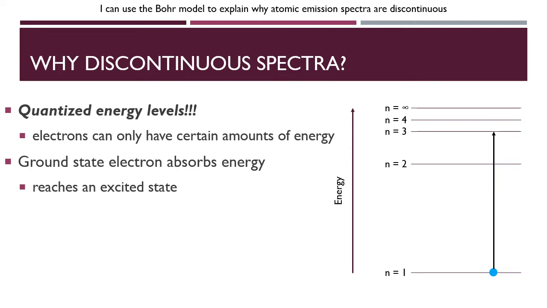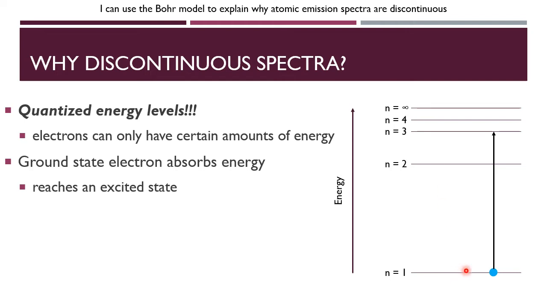Which energy level it goes to just depends on how much energy it absorbs. In this case, the electron has absorbed enough energy to go from 1 to 3. So whatever the gap in this energy level is, now remember, each of these energy levels has an associated amount of energy. There's a specific amount of energy for each one. Now we're not going to worry about how much energy each energy level has. That's beyond the scope of our investigation and what we need to understand.